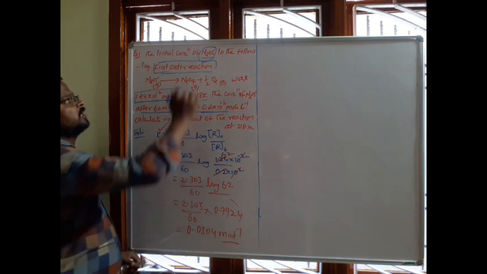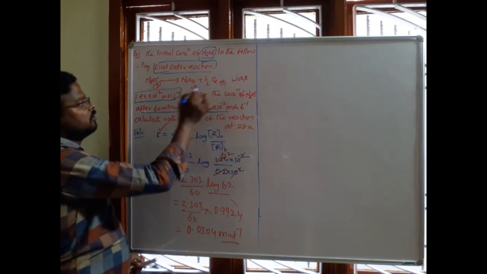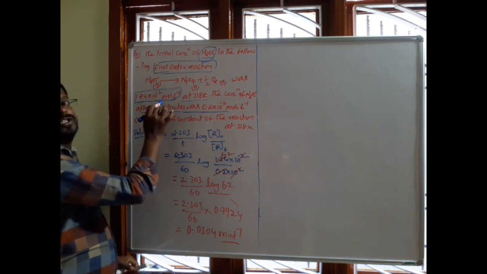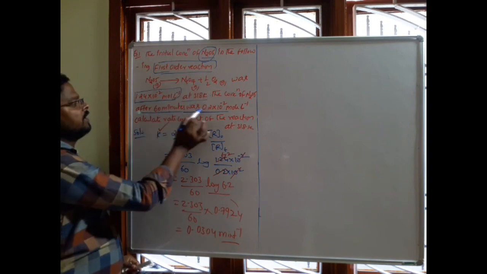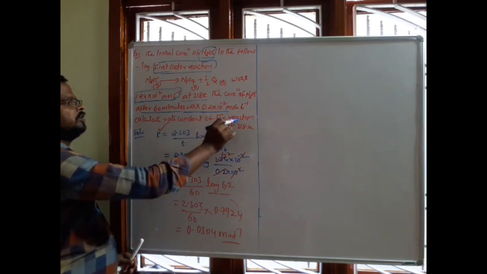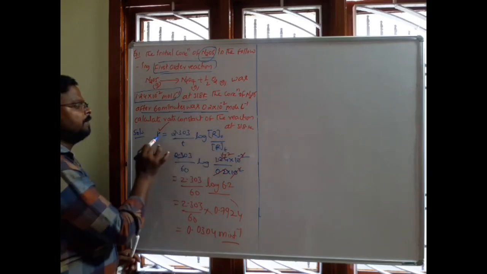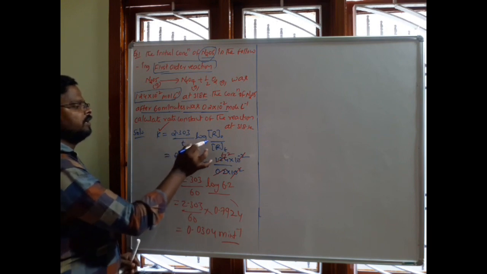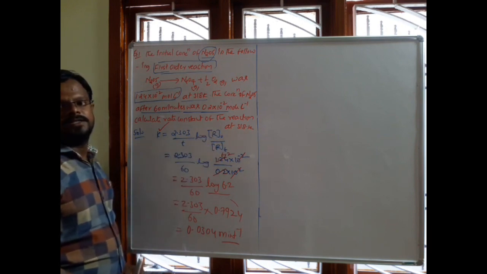Okay, so initial concentration of the reactant is given, that is 1.24 into 10 power minus 2. And concentration of the reactant at time is given 0.2 into 10 power minus 2 mole per liter. So rate constant of this first order reaction is given by the formula K equal to 2.303 by T into log of R naught by R at T.